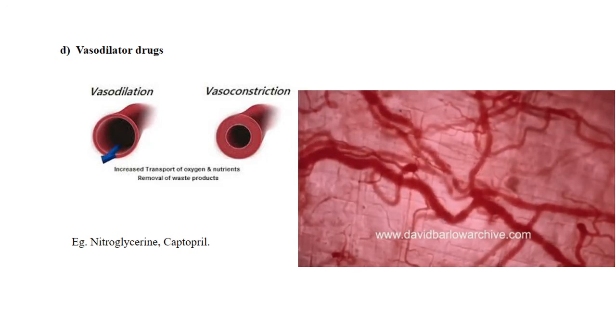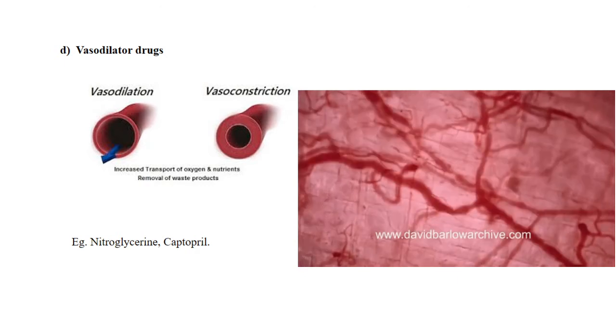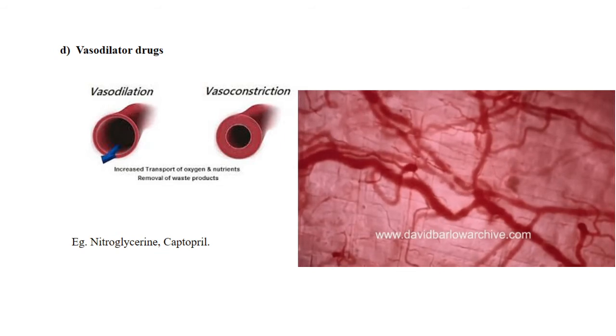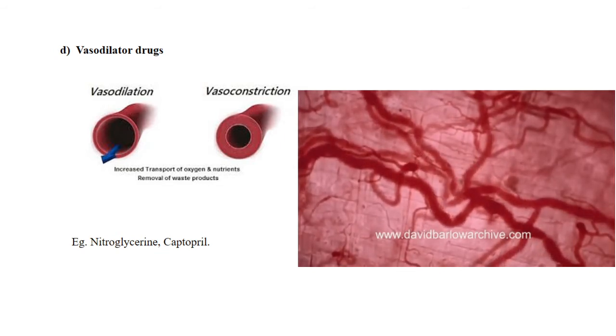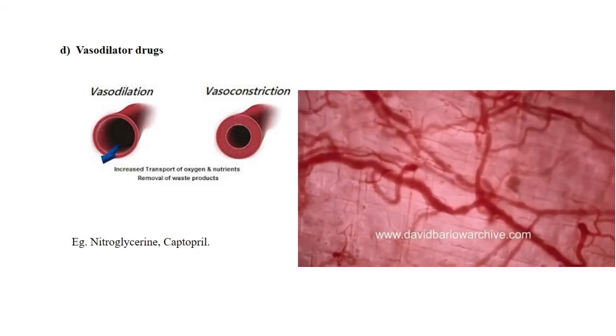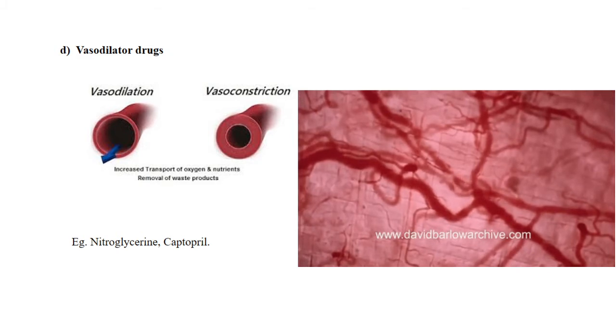We can repeat: vasodilators are drugs that help to dilate our vascular system so that the blood flow can be free and the blood pressure can be minimized. These drugs are referred to as vasodilator drugs: nitroglycerin, captopril, etc.